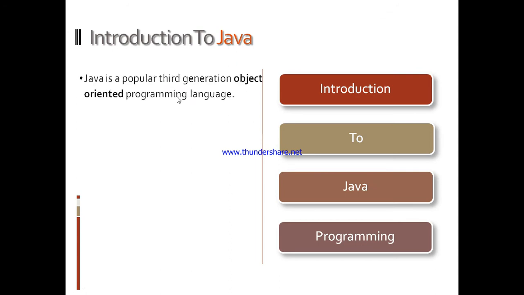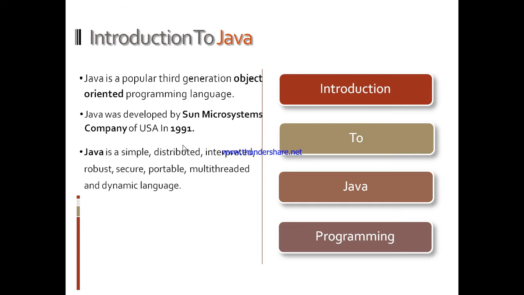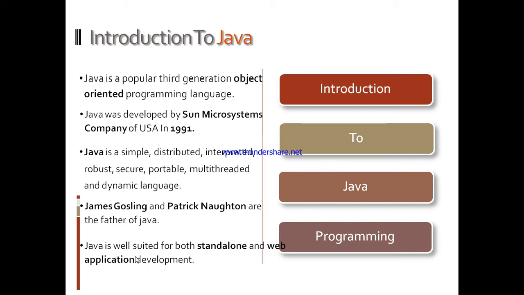Java is a popular third generation object-oriented programming language. It was developed by Sun Microsystems Company of USA in 1991. Java is simple, distributed, interpreted, robust, secure, portable, multi-threaded and dynamic language. James Gosling and Patrick Newton are the father of Java. Java is well suited for standalone and web application development.